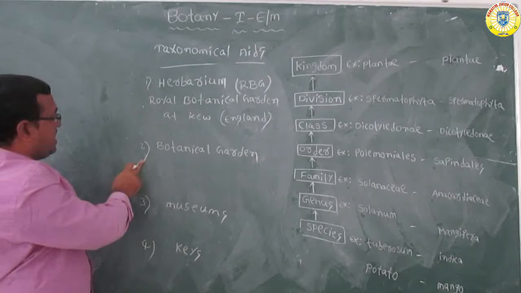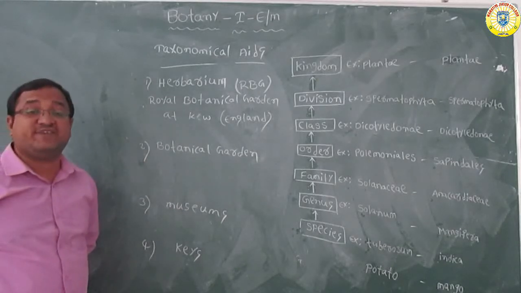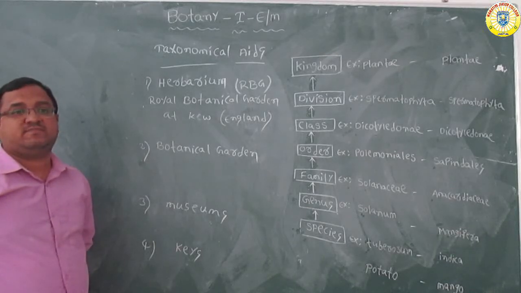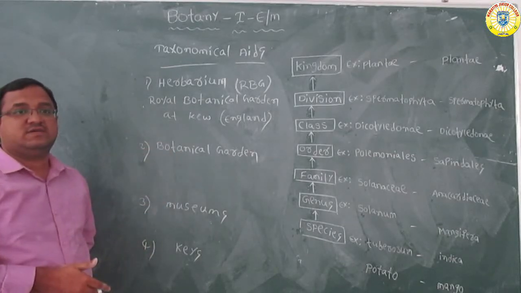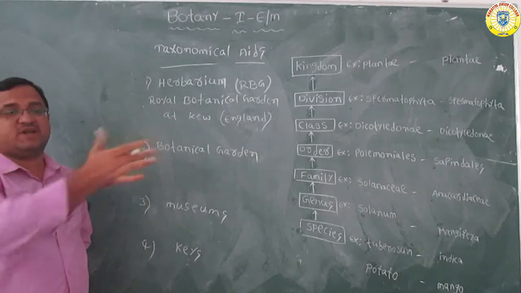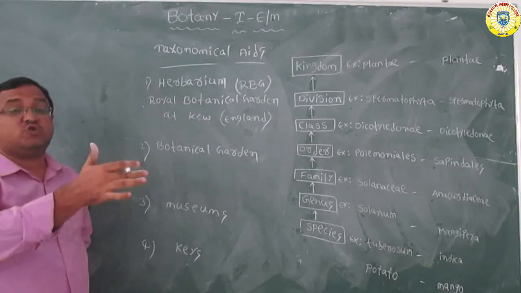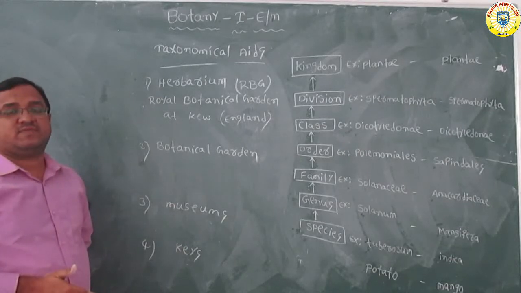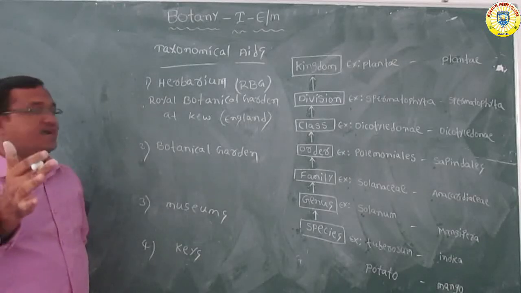Next, botanical gardens. Botanical gardens are a collection of living plants for study and reference purposes. With the help of botanical gardens, we come to know about living plants. For study and reference purposes, these botanical gardens are very useful. So some famous botanical gardens are there.